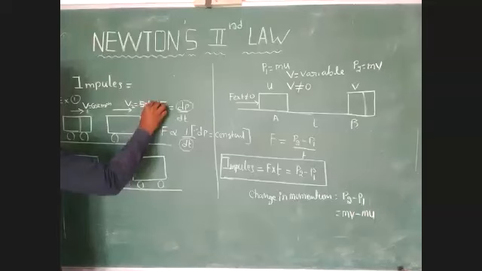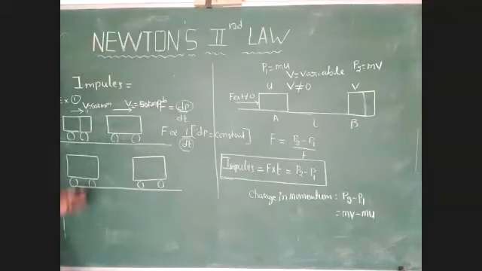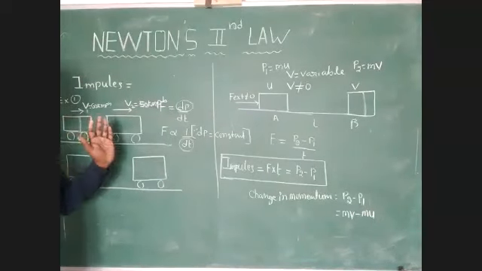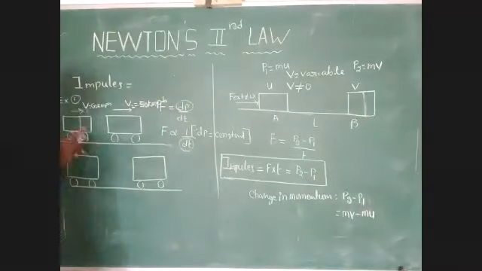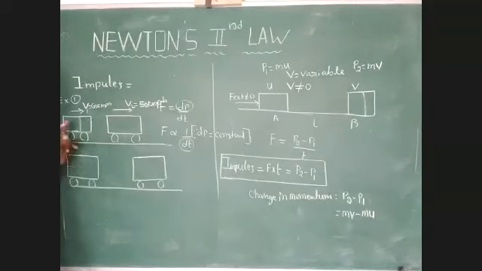Just identify both are moving in the same direction. Here, the first vehicle's velocity is more than the velocity of the second vehicle. Then it reaches the second vehicle. Okay, it hits the second vehicle. Yes or no?